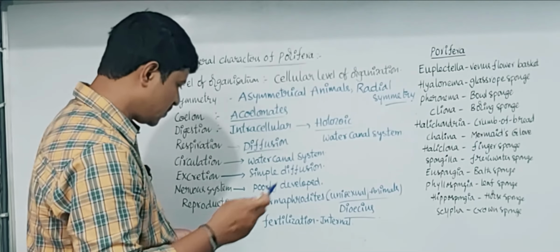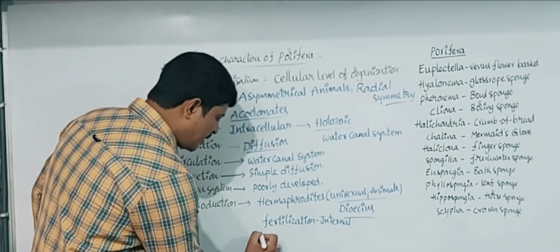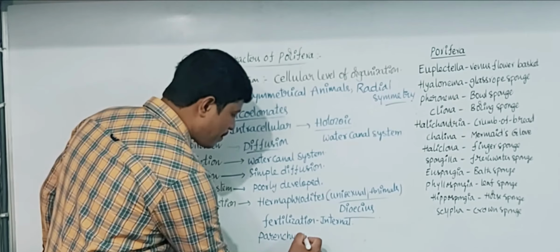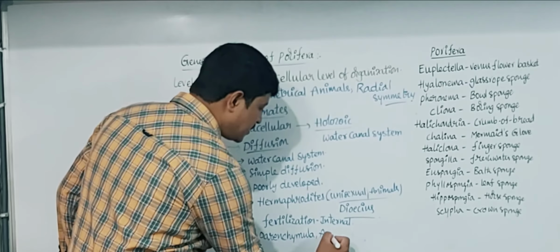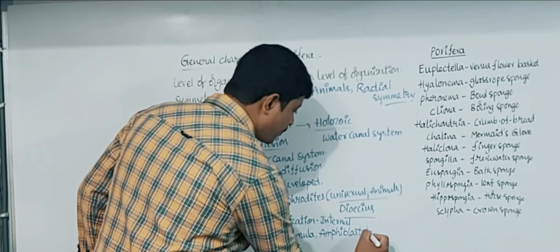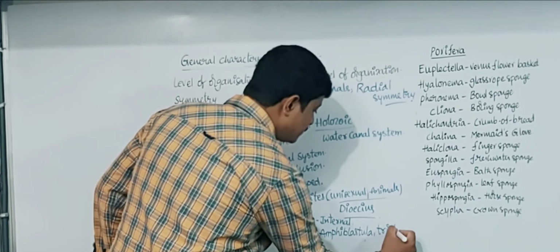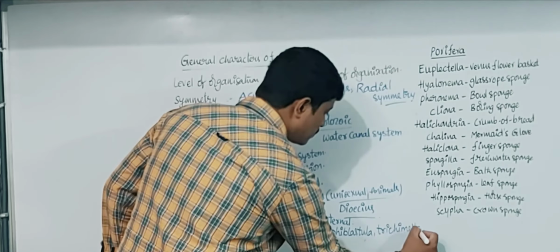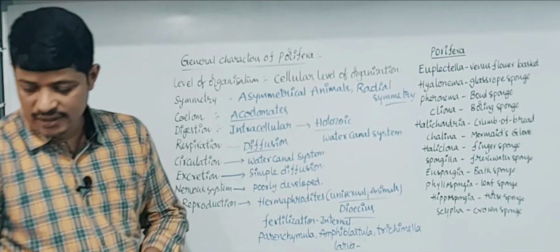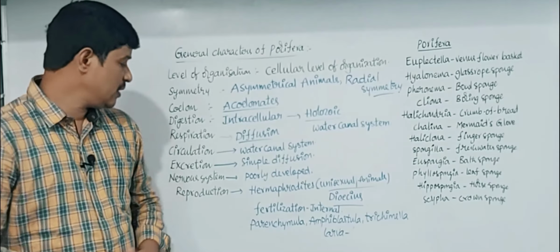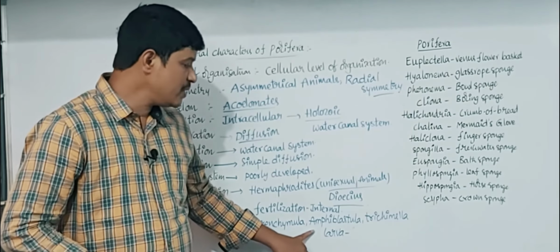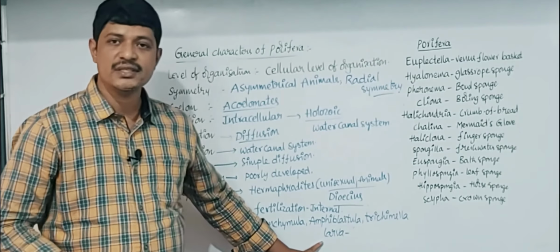In these animals the life cycle contains parenchymula, amphiblastula and trichimella larval stages.